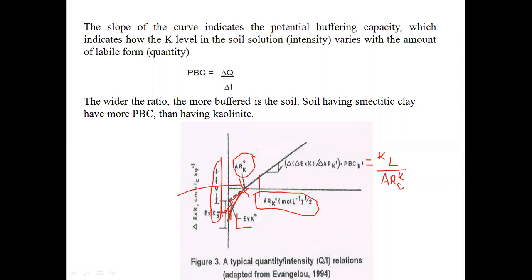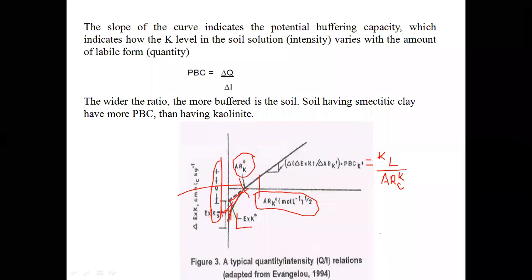Here the x-axis will be there and the y-axis will be there. On the y-axis, what will be there? The concentration of exchangeable potassium will be there. On the x-axis, ARK values will be there. Then a graph is plotted between ARK values and delta K values.